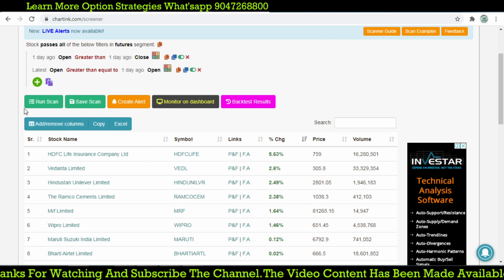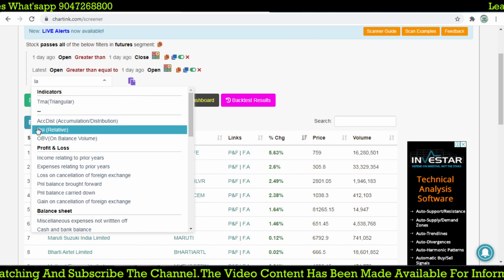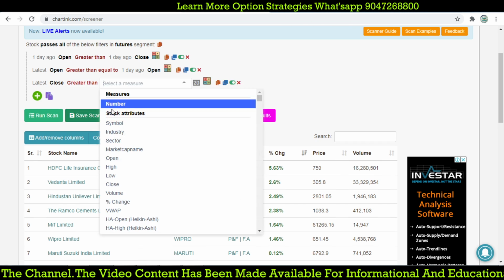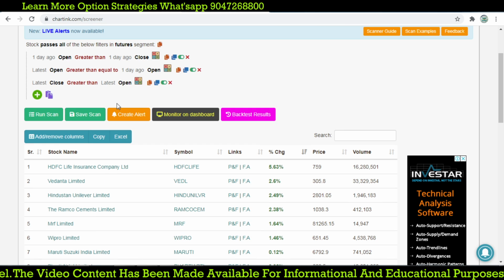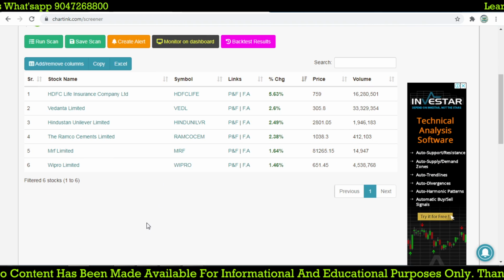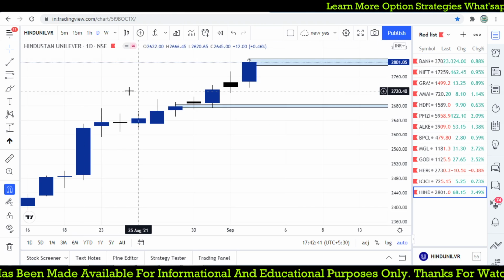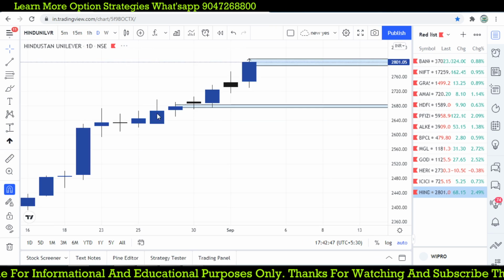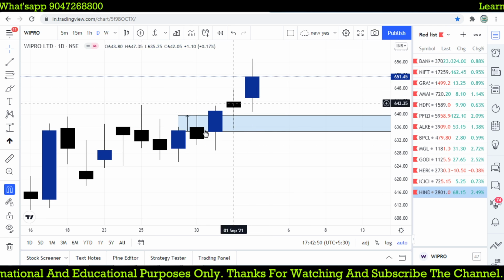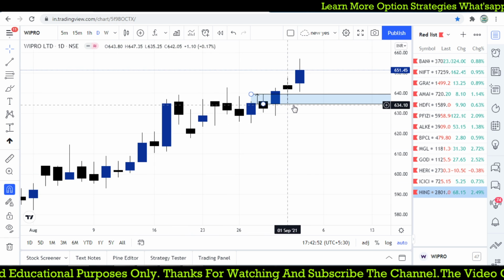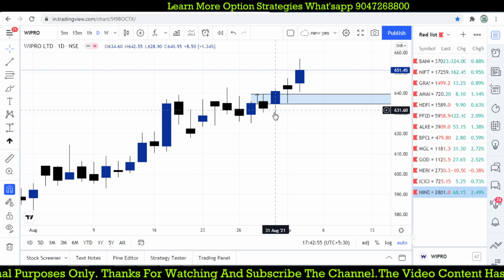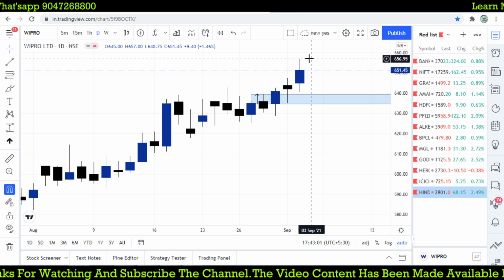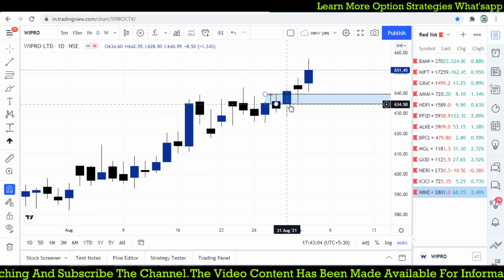And the latest close, so today's close price is greater than the open of today, the latest open. So that will plot the green candle. So now we filter out even some Wipro. Let's check Wipro. Wipro forms this kind of candle. Yes, the previous trend is up, and there is a candlestick pattern where it forms, and once it breaks that high, we may focus on a buying opportunity in Wipro. So there is a continuation of the trend on the upside.